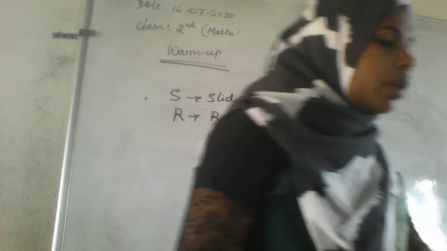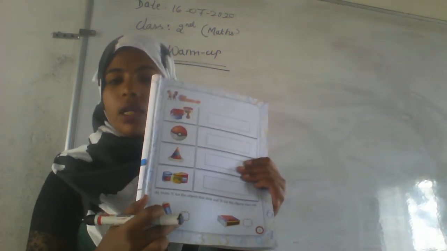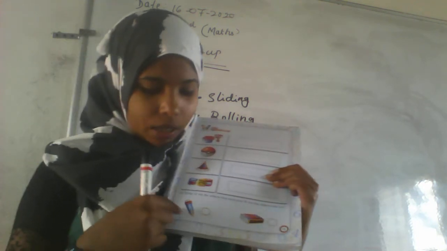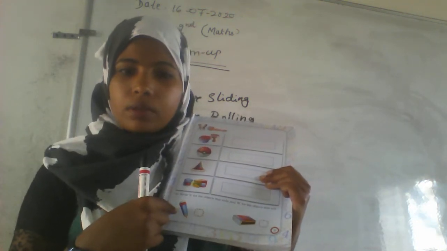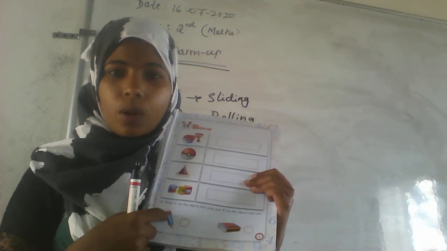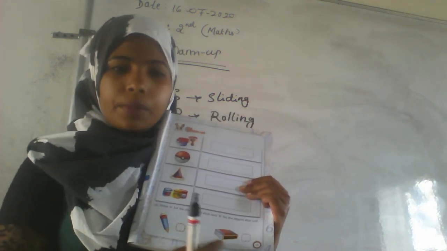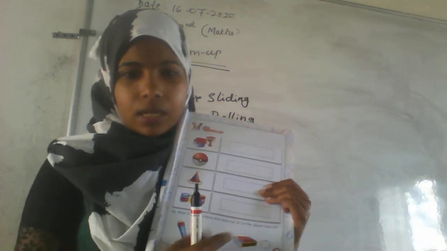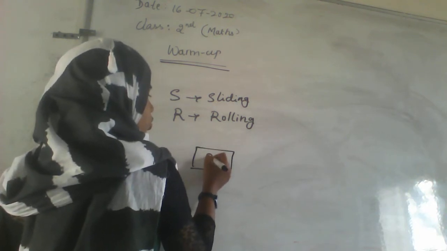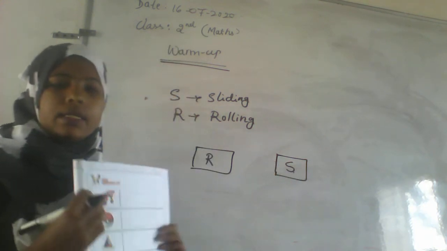In the figure, means in the picture, they have given some pencils and some matchboxes. Here the pencil is round shaped, if I move it, is it going to roll or slide? Obviously it rolls. And here this is slide because it has a plain surface. Yes, here they have given boxes. The first one is roll and the second one is slide. Okay, write Yes and R.